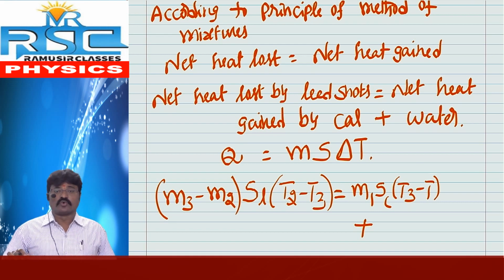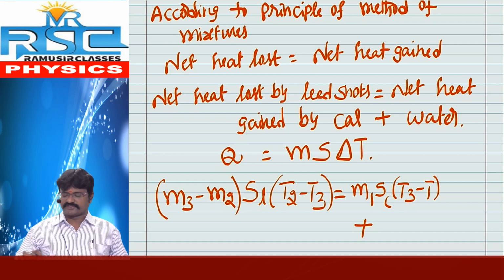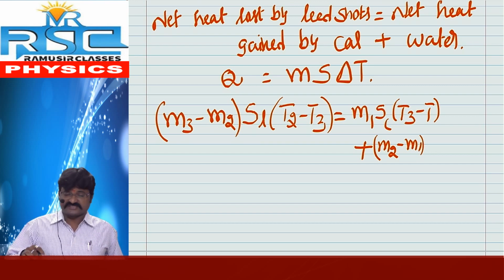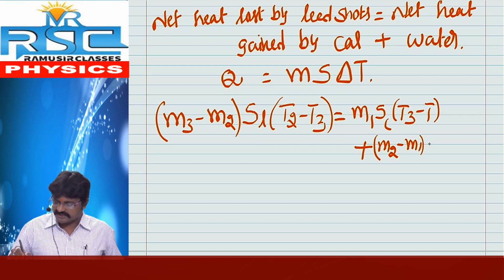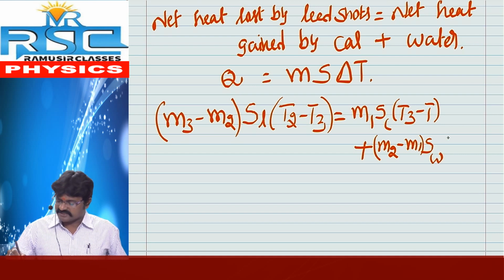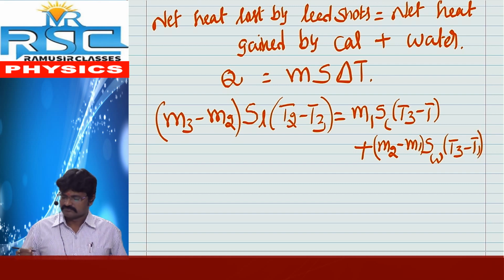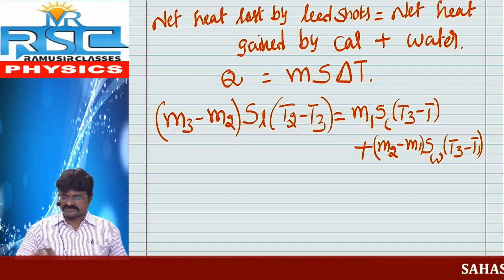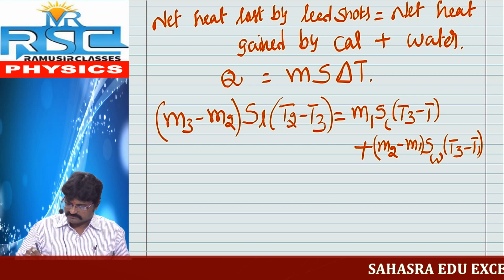net heat gained by the water. Here also we apply the same formula for water. Water mass is M2 minus M1, which we already wrote. s means specific heat of water, we are already given, SW. Next, delta T is also the same temperature change, T3 minus T1. So with the help of this formula, we already have this equation.